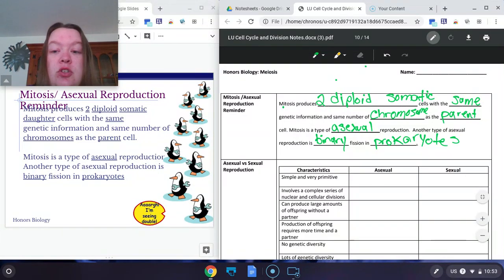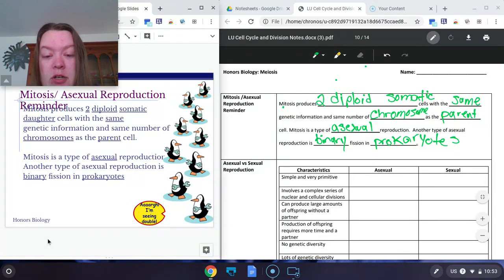And the cells that they are creating are somatic cells, which are body cells. And remember, body cells are going to be cells like in the arm, stomach, pancreas, liver, brain, everywhere in your body except your sex cells. So mitosis creates 2 diploid somatic cells, and they're identical copies. Therefore, this is a type of asexual reproduction.